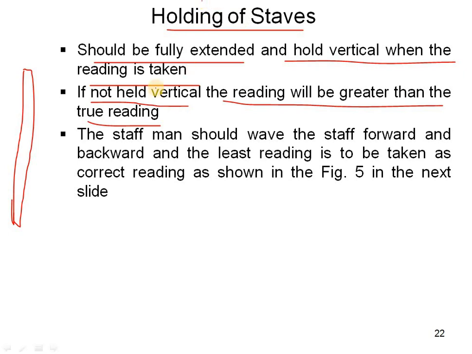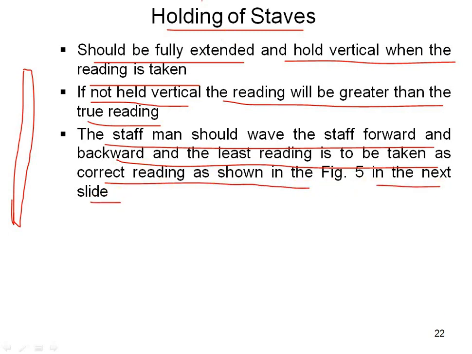The staffman should wave the staff forward and backward, and the least reading is to be taken as the correct reading, as shown in figure 5 in the next slide. You can see here the staffman, the person who is holding the staff, should give instructions to the level man, who is looking through the instrument, because he should hold the staff perfectly, so that the level man can read it directly.